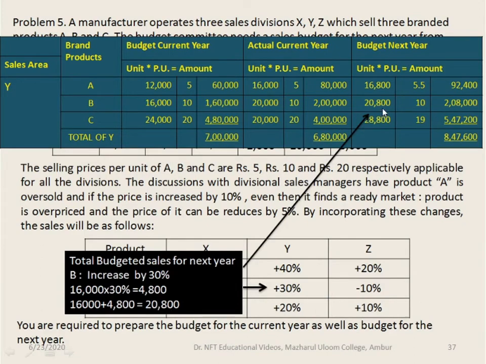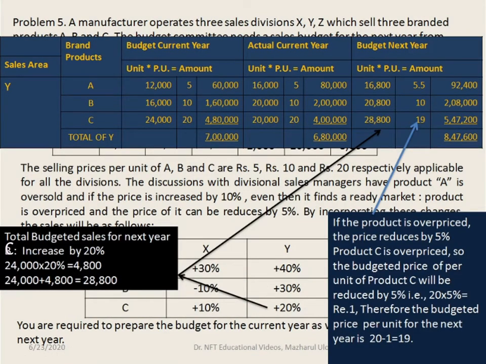So 20,800 units you record in the budget next year for the B product, and the price is constant here, so 10 rupees, which is given in the question. So 20,800 into 10 is 2 lakh 8,000.